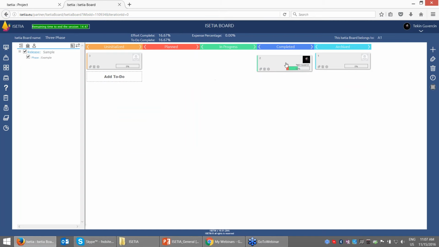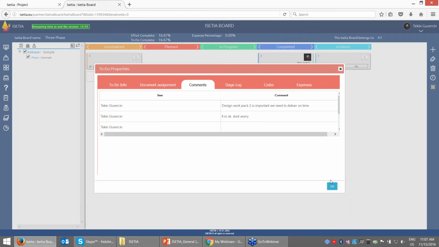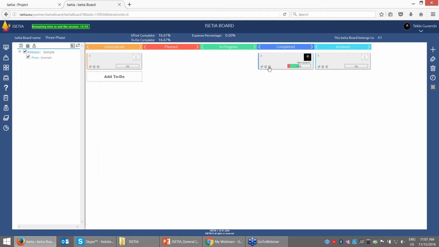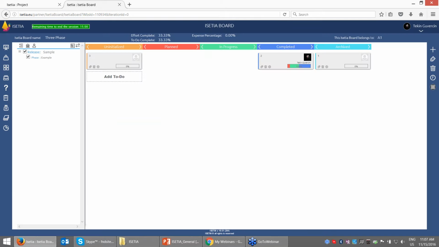When we move to here, I can enter a comment, another comment I can edit, or I can edit the progress information here, that our work is in progress, let's say 100%, and select OK. And here each color shows me how many percent I progressed during which stages. And one of the biggest advantages